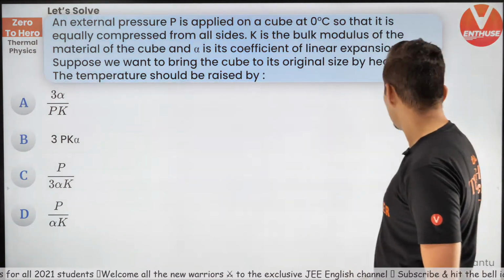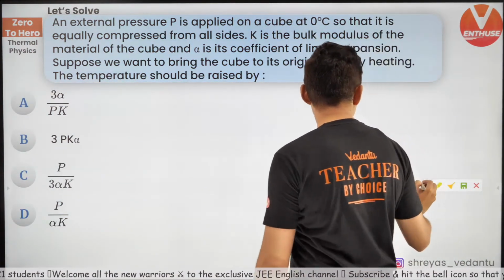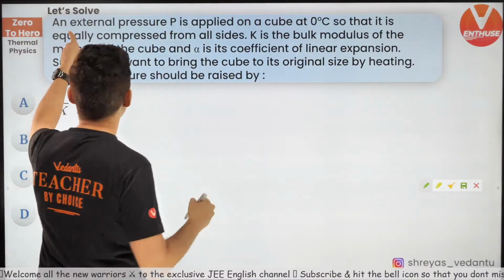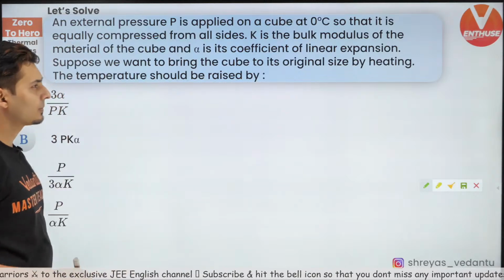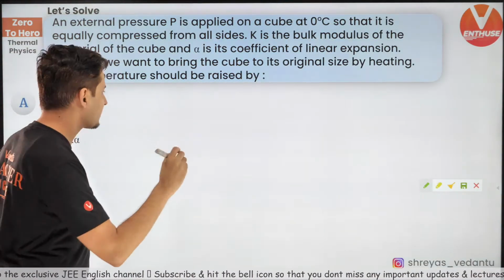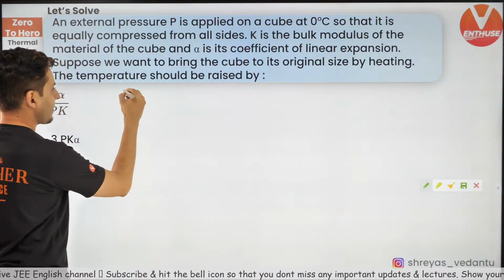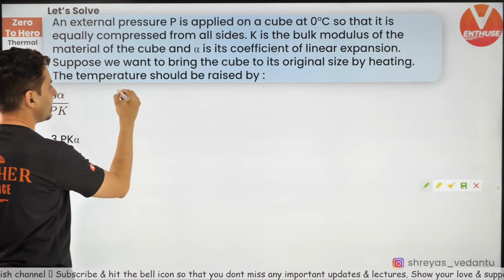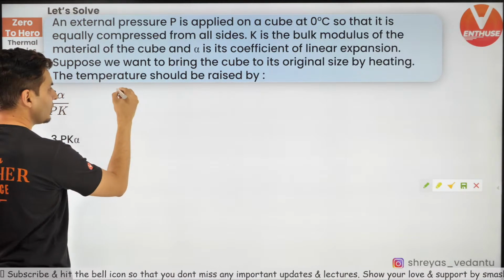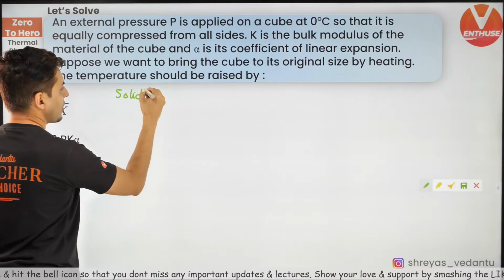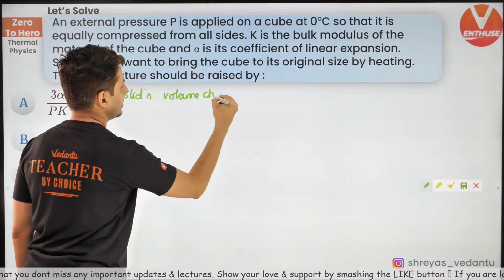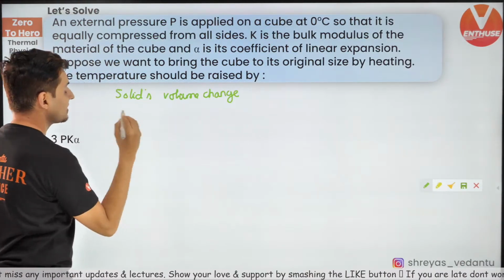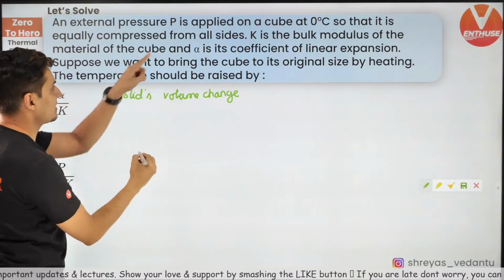So first of all, when you apply external pressure to the cube so that it shrinks, let's use the bulk modulus formula for the solids volume change. What is the bulk modulus?